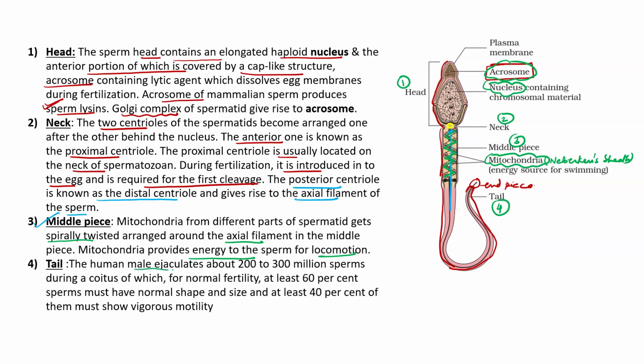Now next, the human male ejaculate contains nearly 200 to 300 million sperms. For normal fertility, at least 60% should have normal shape and size.